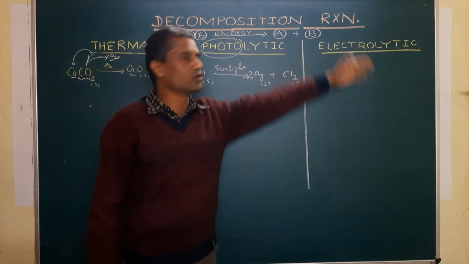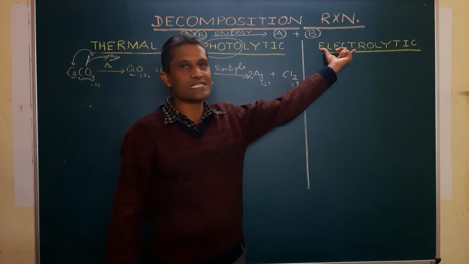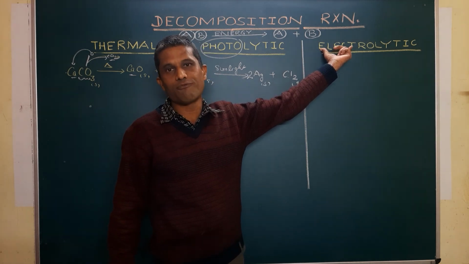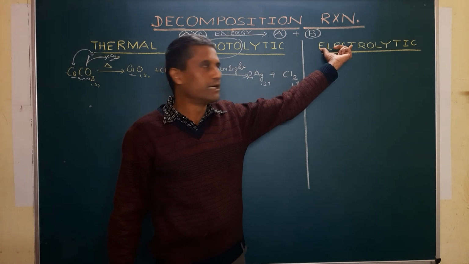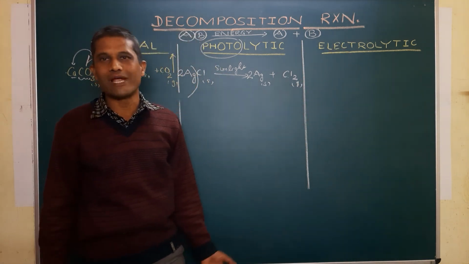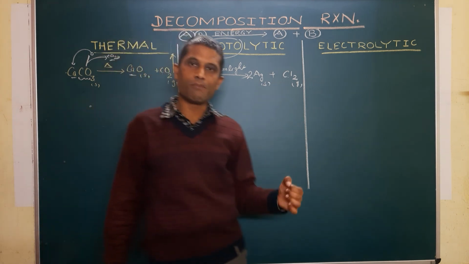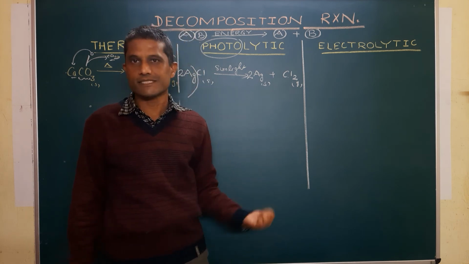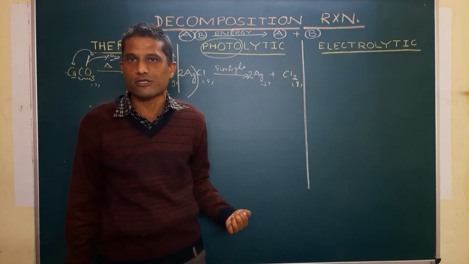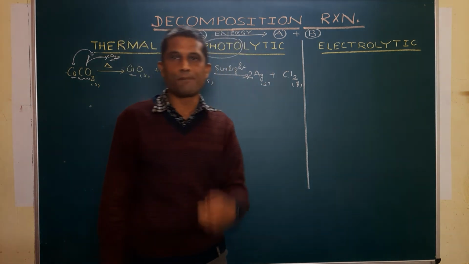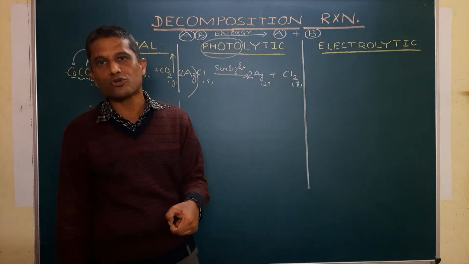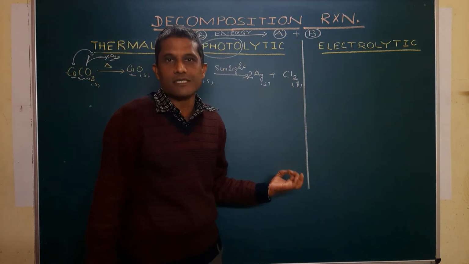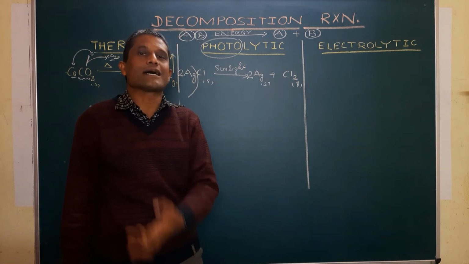Now the next one is electrolytic decomposition. As the name suggests, a decomposition reaction which is carried out in the presence of electric current is known as electrolytic decomposition. The simple example we know is electrolysis of water. Pure water does not conduct electric current. Pure water is not a good conductor of electric current. So during the electrolysis of pure water, we need to add some sort of electrolyte like acid.